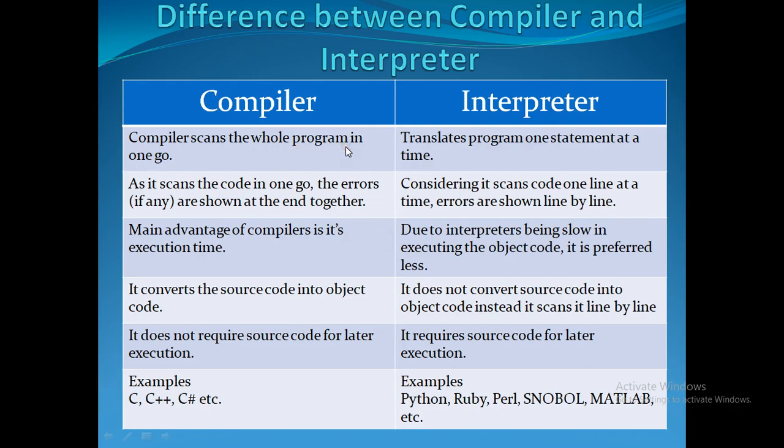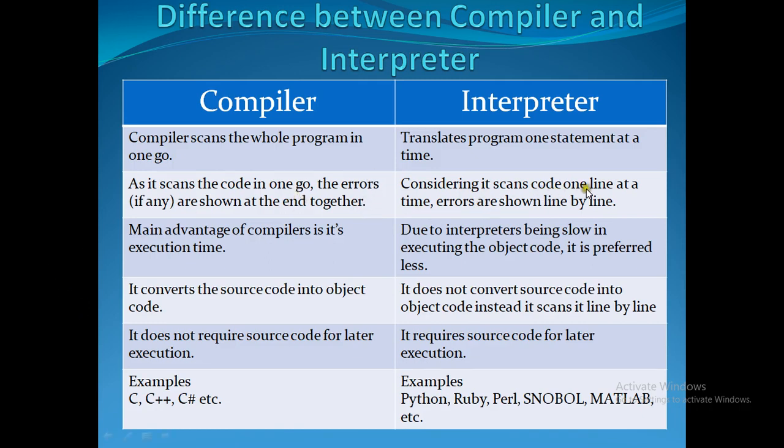So the difference between compiler and interpreter is this. A compiler scans the whole program in one go. It takes the entire program, verifies the errors, and if it is error free, then converts to low level language. An interpreter translates a program one statement at a time. That is the main difference between compiler and interpreter. The compiler scans the code in one go, and the errors are shown at the end together. So it takes the entire program, lists out all the errors, limits, everything is calculated and shown at a time.